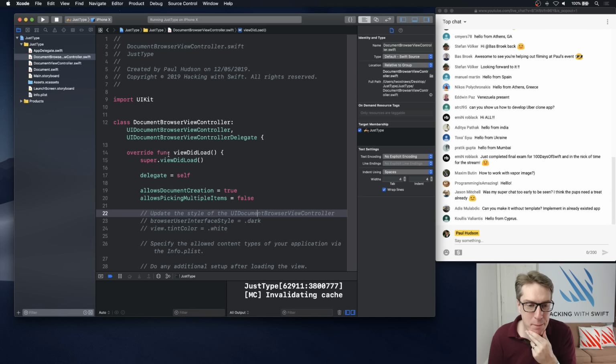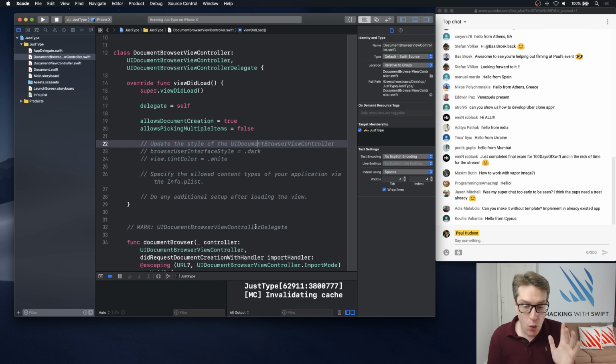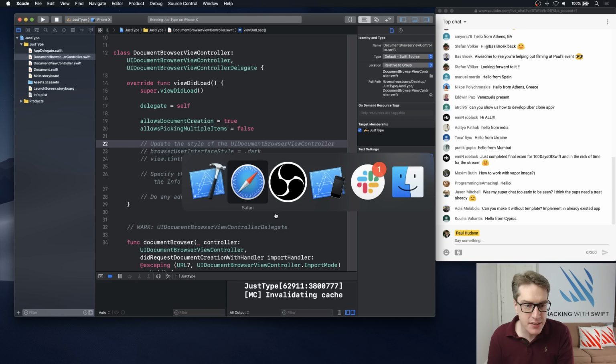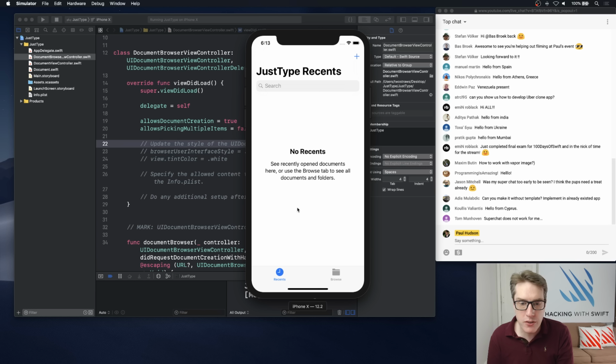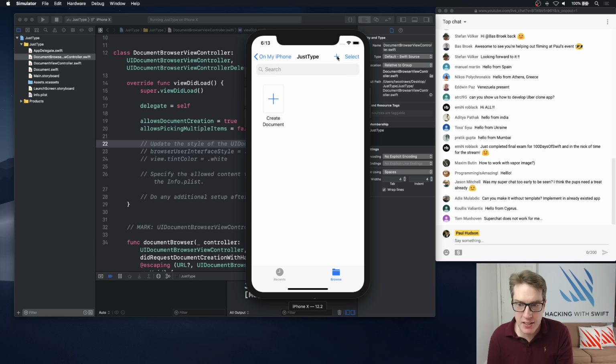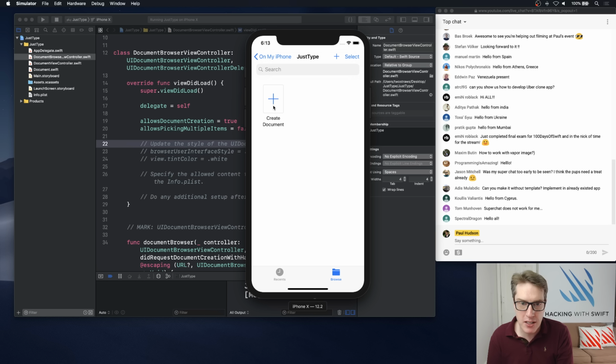Anyway, so you can go ahead and theme this if you want to, yada, yada, yada. We're not going to do that here. All we're going to do for now is, in our simulator here, go into here and press this plus button. And you'll see nothing happens. I mean, literally nothing happens. You can go ahead and press create document, nothing happens. In recents, the plus button, nothing happens. Basically, nothing happens, which is a shame because otherwise the thing kind of works out of the box.